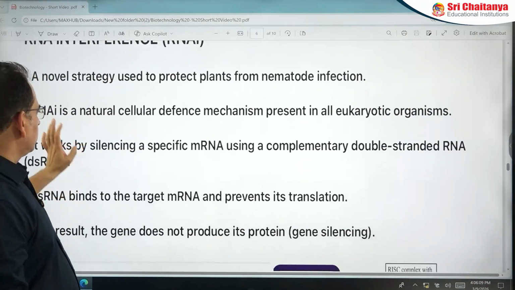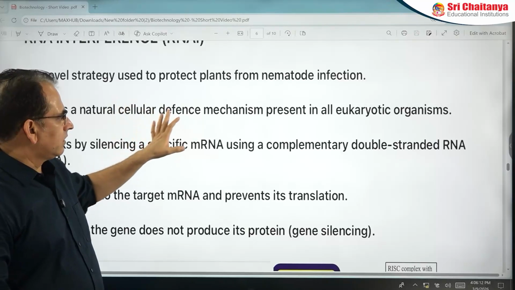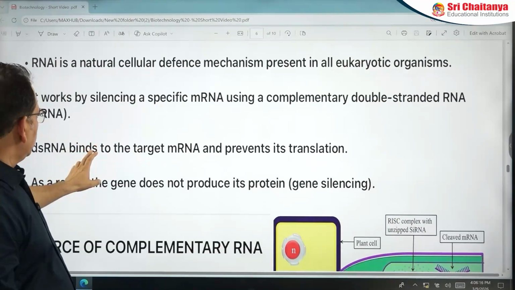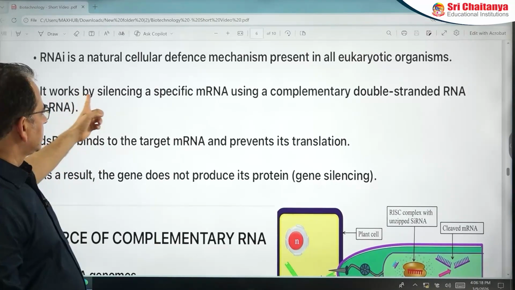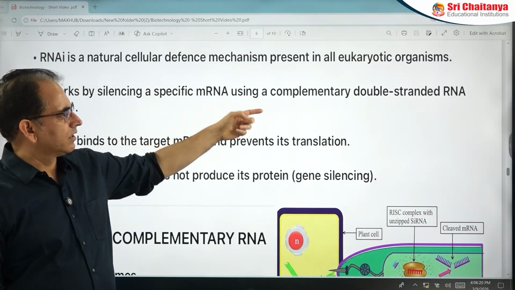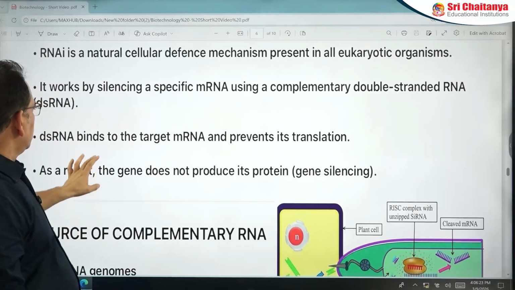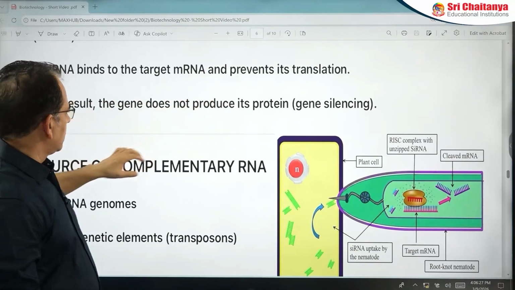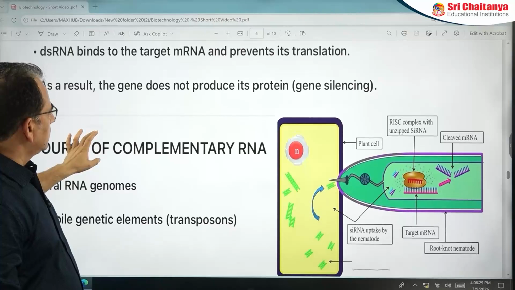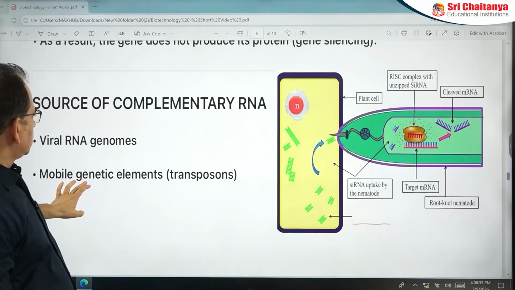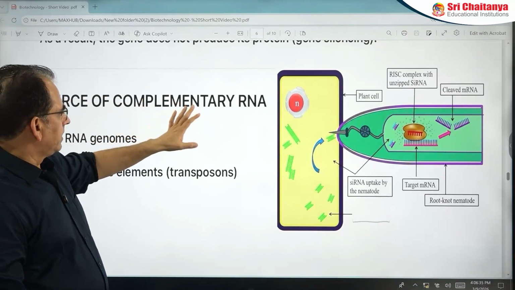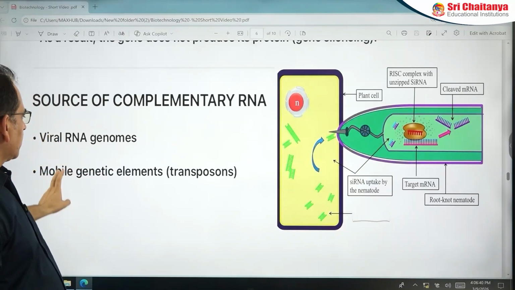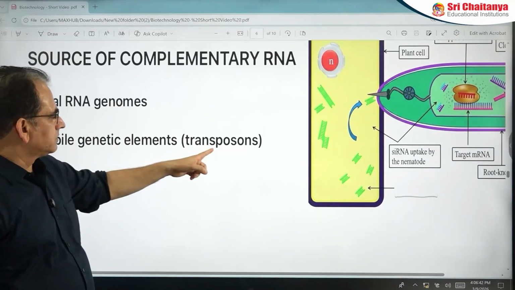They are saying RNA interference is a natural cellular defense mechanism present in all eukaryotic cells. RNA interference works by silencing specific mRNA using a complementary double-stranded RNA. Now double-stranded RNA binds to target mRNA and prevents its translation. As a result, the gene does not produce protein. Now they mentioned what is the source of double-stranded complementary RNA. You can recall we studied one source may be viral RNA genome and second may be RNA produced by transposon.